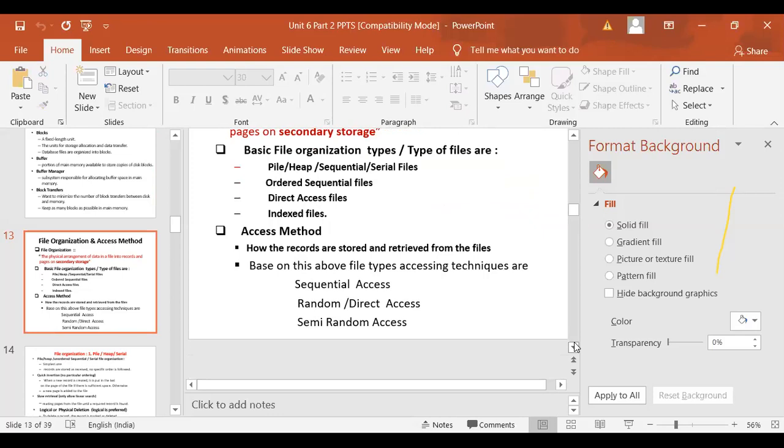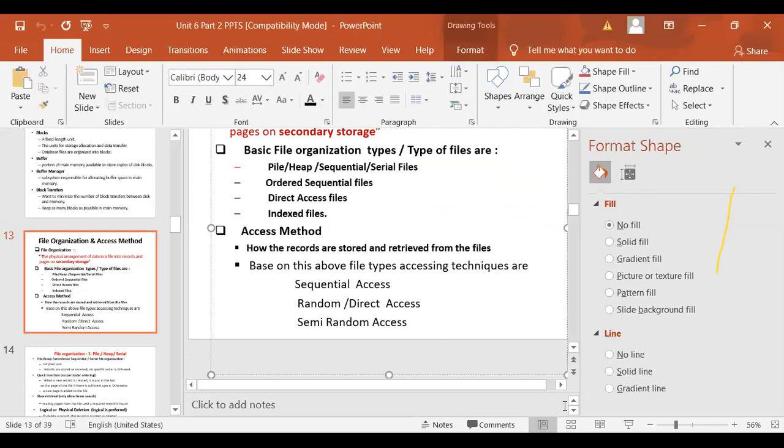Can you give me the example of sequential? Anybody? Yes. Semi-random? What is meant by semi-random or direct access?